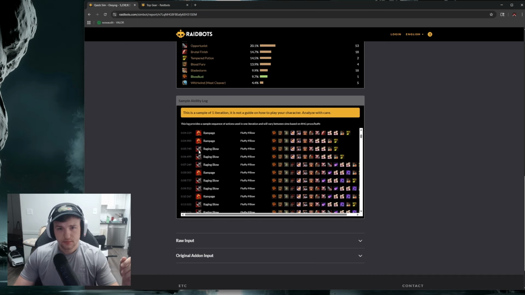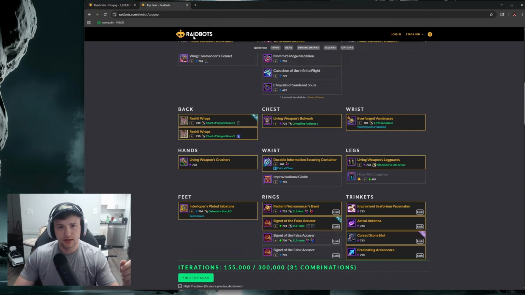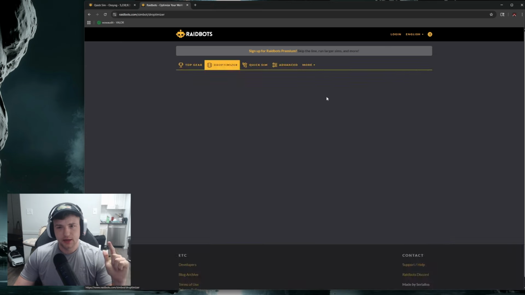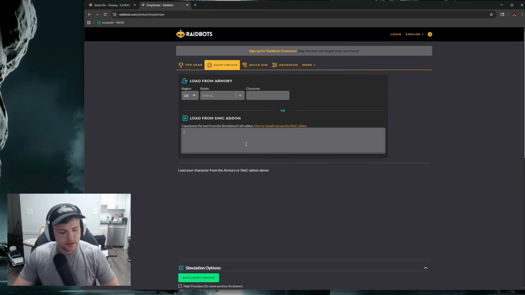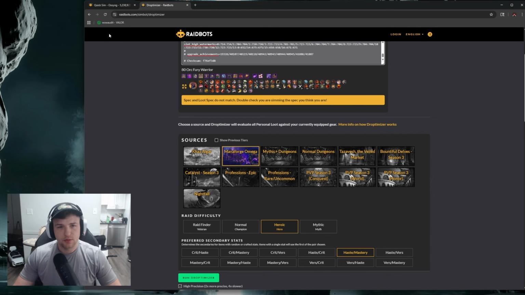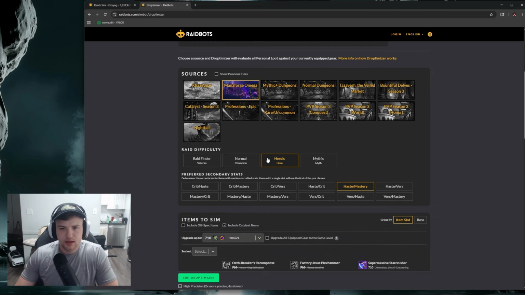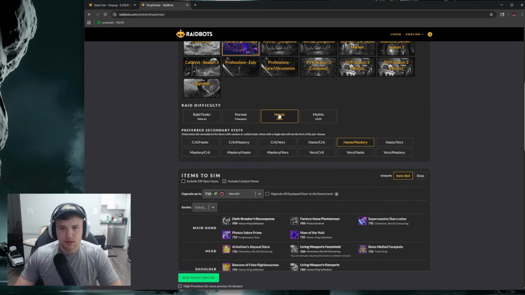So that is Raidbots. I wanted to go over a little bit of functionality. Oh, and I didn't cover Droptimizer. So lastly, for Droptimizer, if I just paste that in here, there's a website called WoW Audit that I use here. We use it with the guild, but that's an extra. Maybe I'll go over that in another video, but you can do Droptimizer with Manaforge Omega, and I can put in heroic and fully upgraded, right?